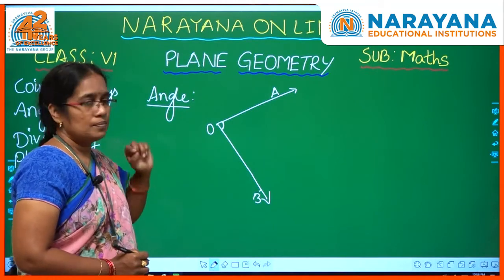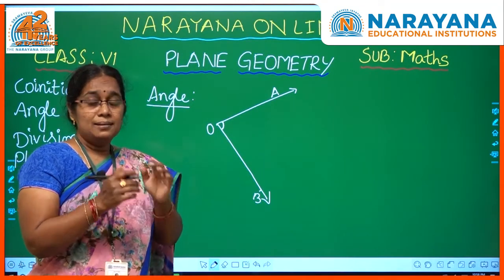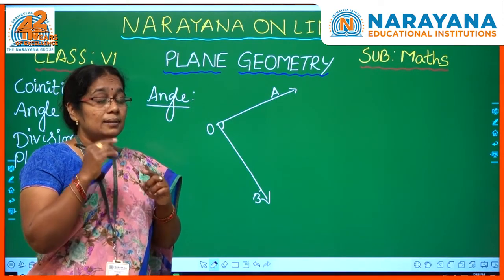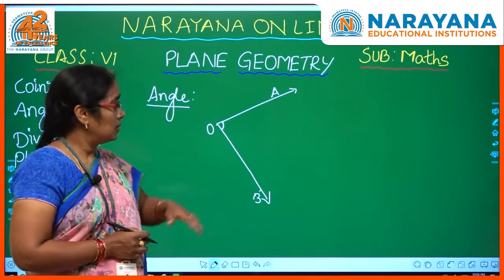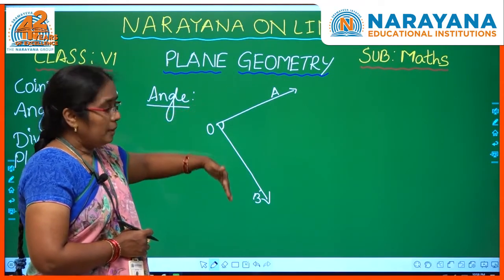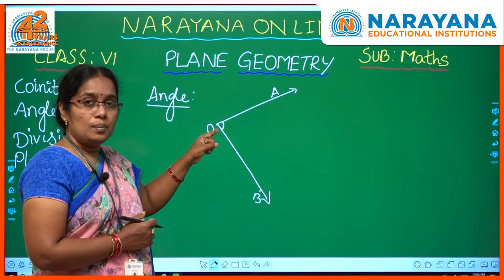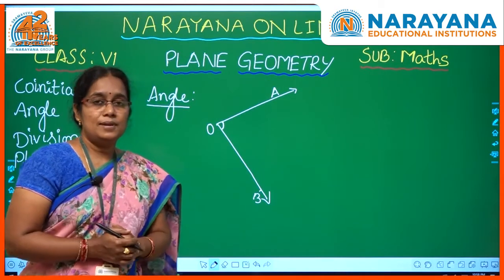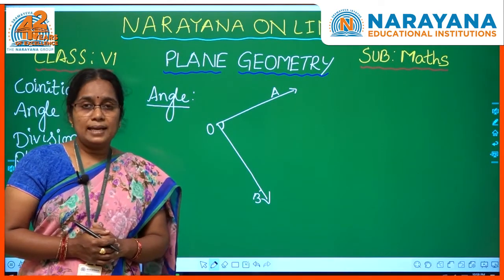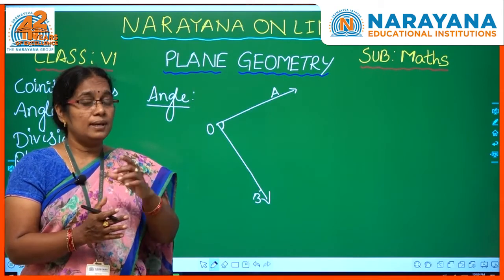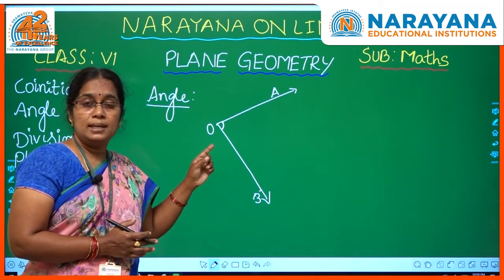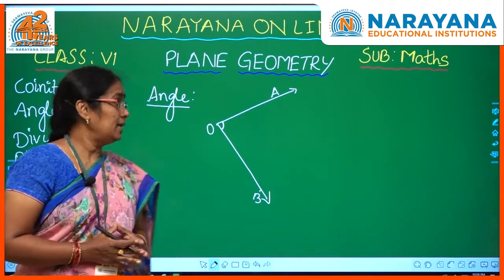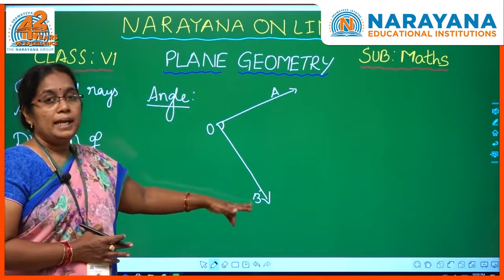See here, an angle will form. To form an angle, the lines or rays or line segments should meet at one point, then an angle will form in that place. So, here ray OA and ray OB are meeting at one point. So, here an angle will form. Now, let us see the definition of angle. The union of two different rays with the same initial point gives an angle, or they form an angle. Right? So, here AOB is an angle.